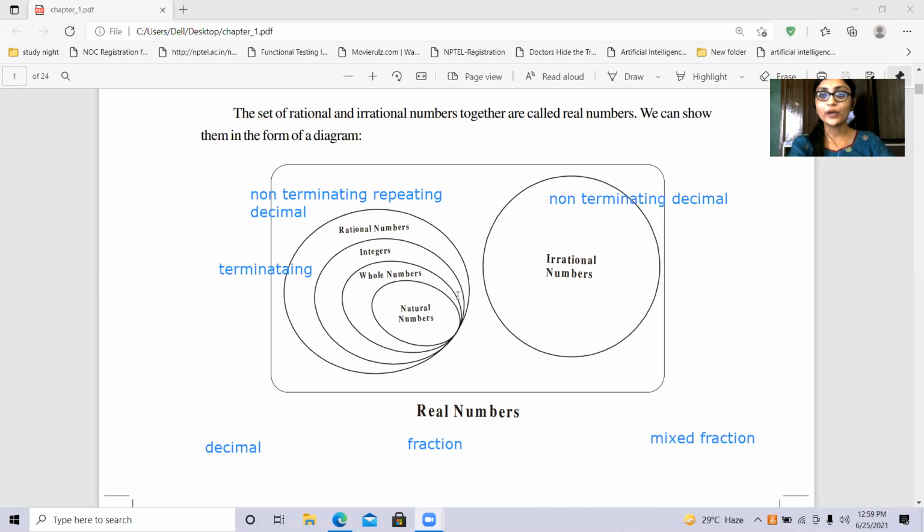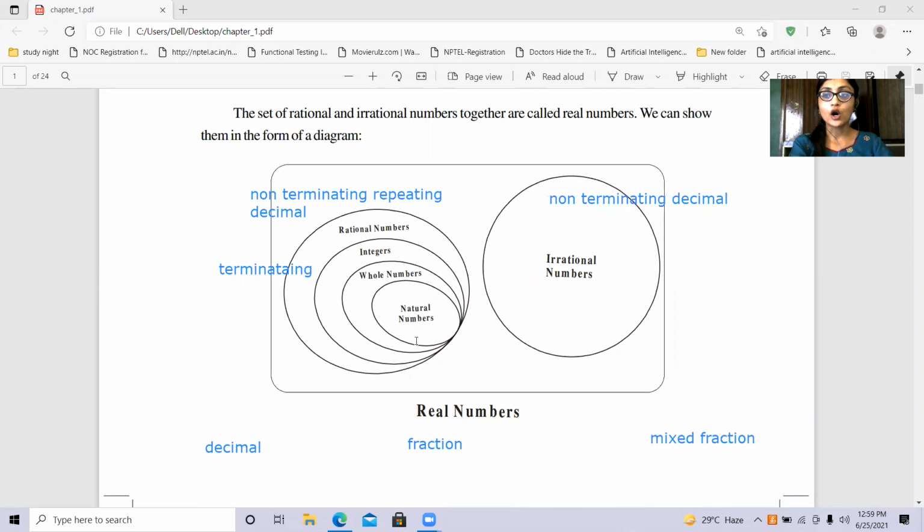In this video, we are going to learn about real numbers. Various types of real numbers are natural numbers, whole numbers, integers, rational numbers, and the irrational numbers. So, in this particular video, we are going to learn about all these numbers.